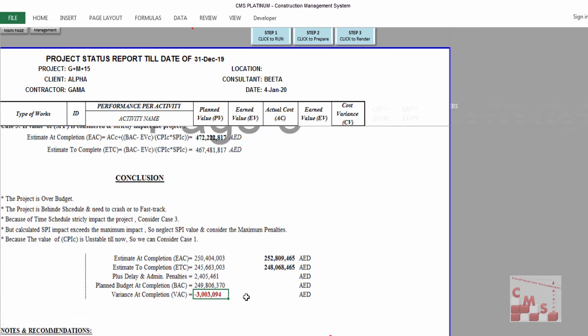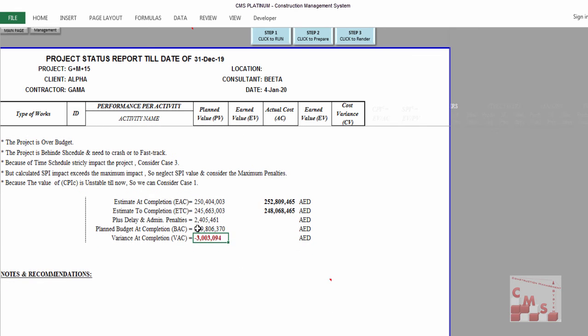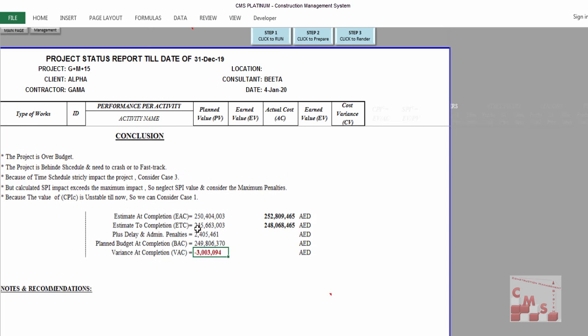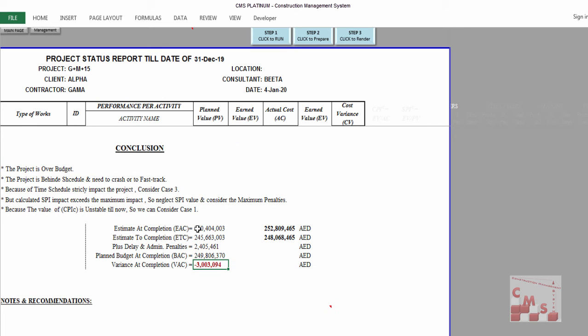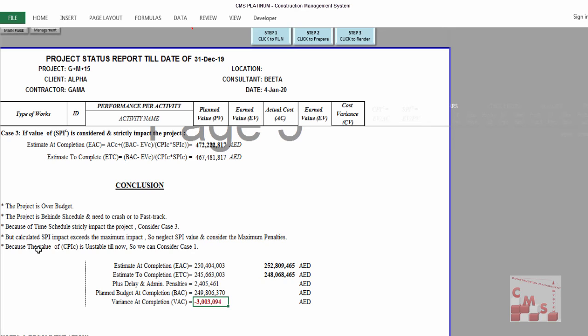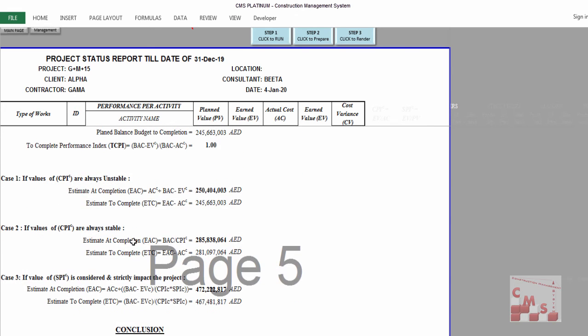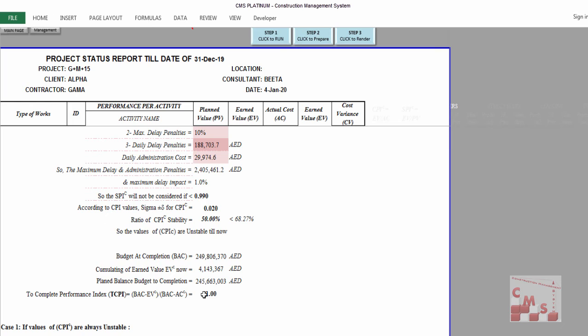That's how CMS gives the report and forecasts the estimate at completion for your project. Just let me clarify what it means that the SPI impact exceeds the maximum impact. If you remember, CMS uses all this information to make the calculation and to provide the maximum delay impact. We have here this amount as a maximum delay, which is considered as only 1%. That means if the SPI is below 0.99, it will not be considered.